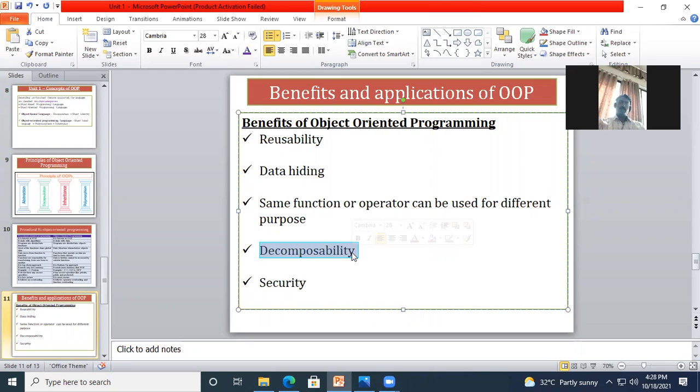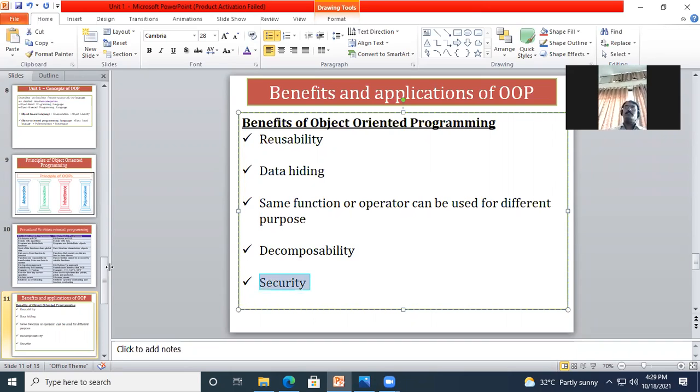Decomposition means dividing a program into multiple modules. This we call the decomposability facility. If we divide a whole program into different modules, that means we are decomposing a complete project into multiple modules. So this facility is also available with OOPS.